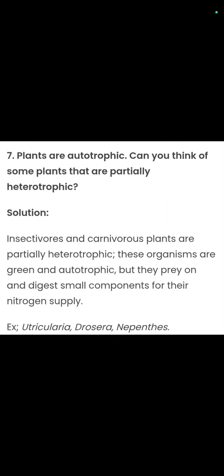Seventh question, plants are autotrophic. Can you think of some plants that are partially heterotrophic? So plants are always autotrophic, but some plants like the pitcher plant, insectivorous plants, are heterotrophic because they feed on insects for their nitrogen content. Examples: Utricularia, Drosera, Nepenthes.